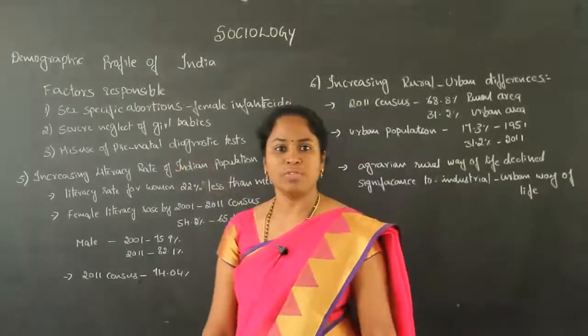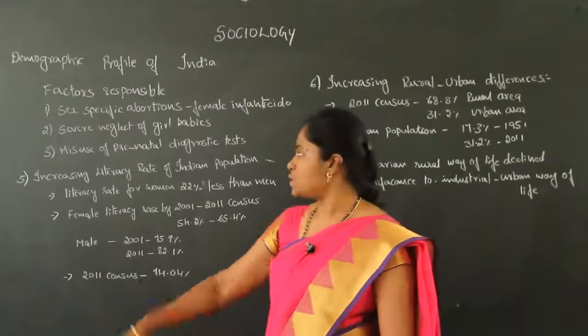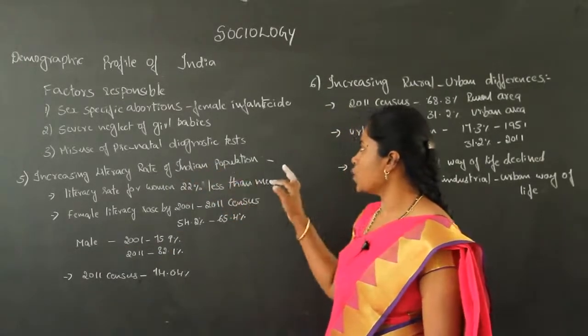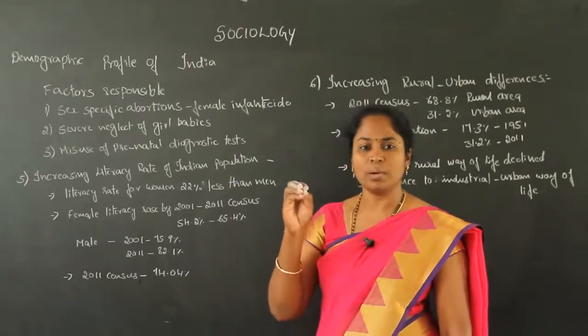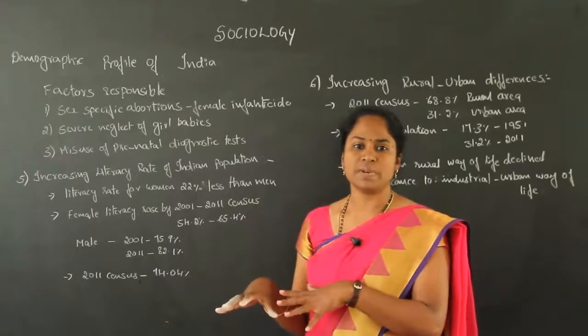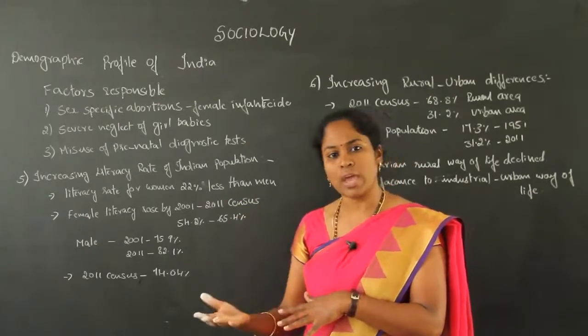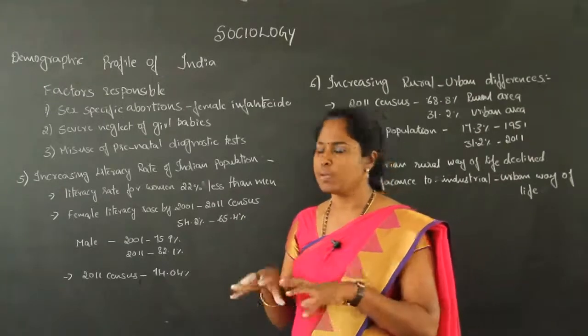Factors responsible for the child sex ratio. There are three main factors. The first one is sex-specific abortions, that is, female infanticide. They particularly want male children, and so we have a decrease in female children. So there is an imbalance between these two.